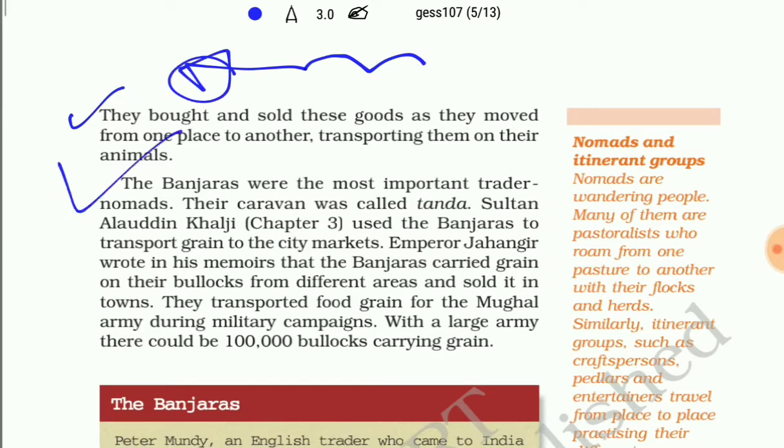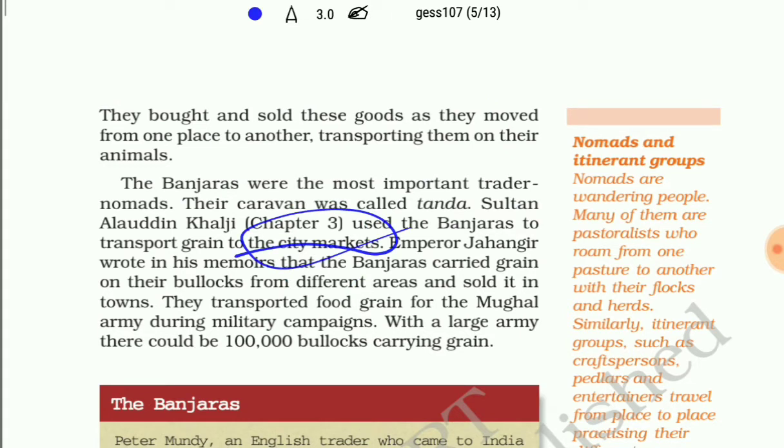The Banjaras were the most important trader nomads, and their caravan was called Tanda. Sultan Alauddin Khilji used the Banjaras to transport grains to the city markets because they transported goods on animals.